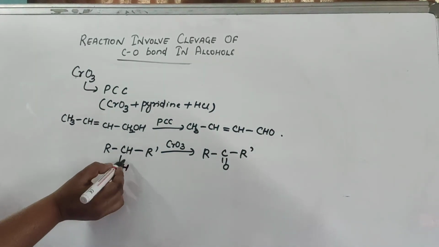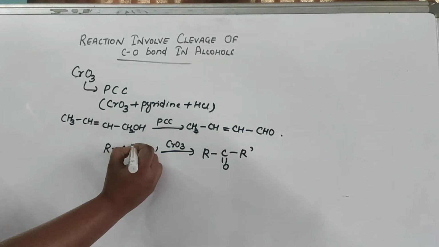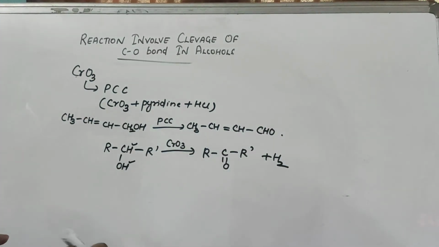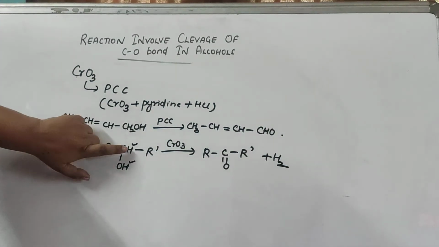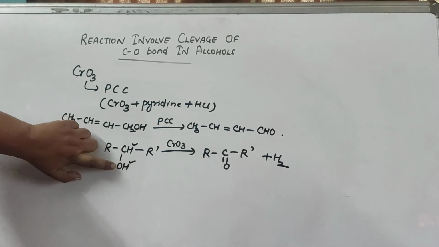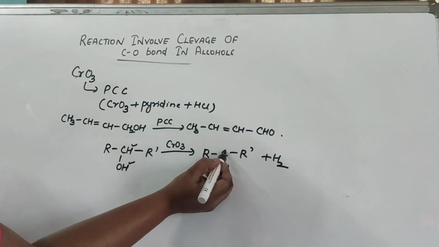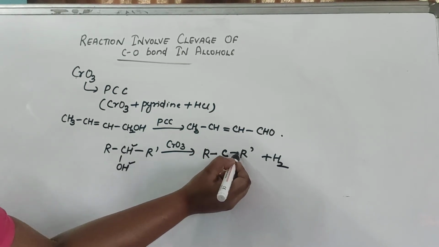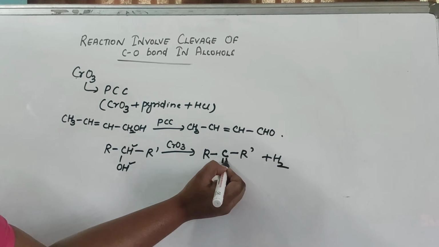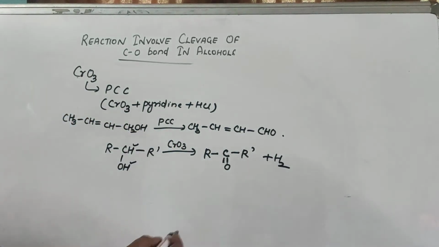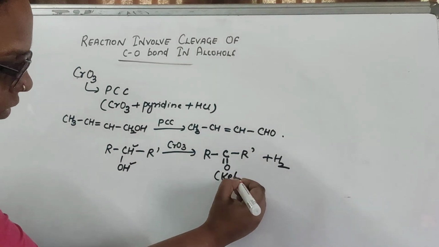Okay, because hydrogen will be released. This hydrogen and this hydrogen will go outside, because you know oxidation is a dehydrogenation process also. So you have to remove a hydrogen. If you remove this hydrogen and this hydrogen, C single bond O will come here. Now you see the valency for the carbon: 1, 2, 3. So 1 is lacking, so you will have a C double bond O. What is this? C double bond O is a ketone. So you will get a ketone.